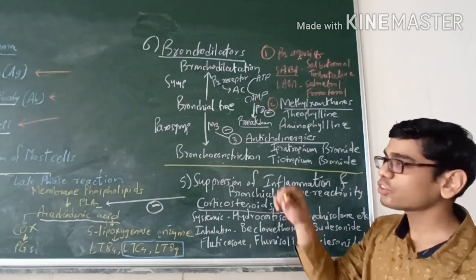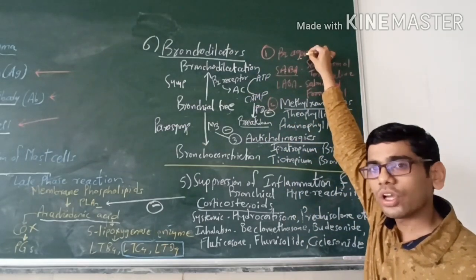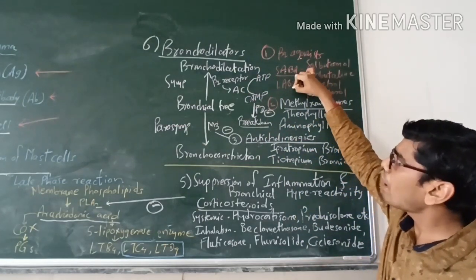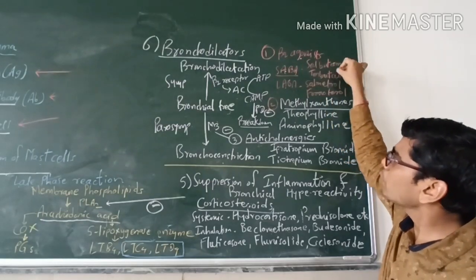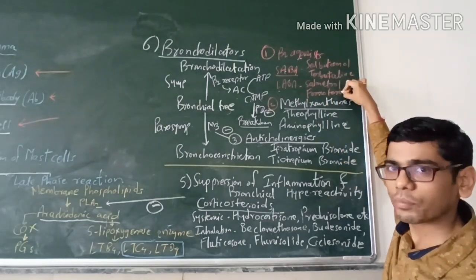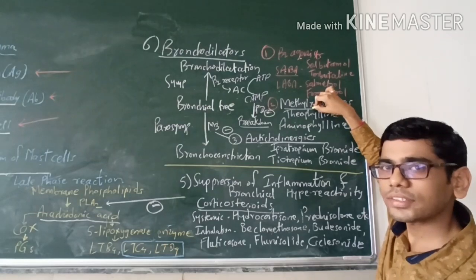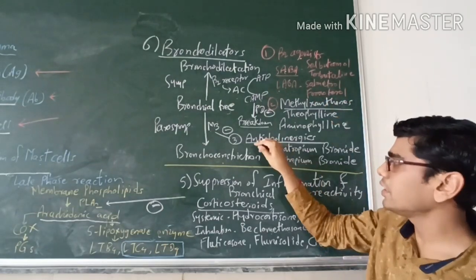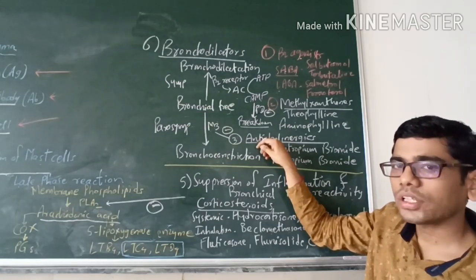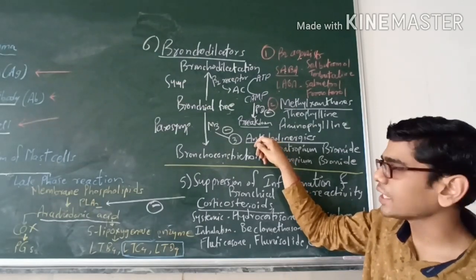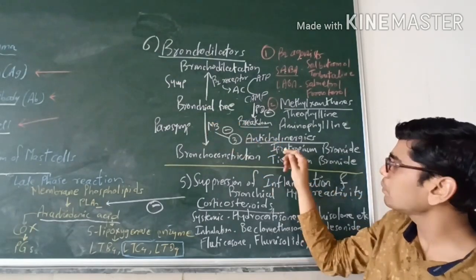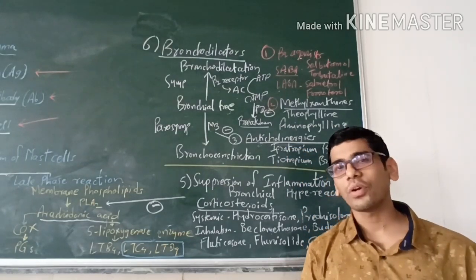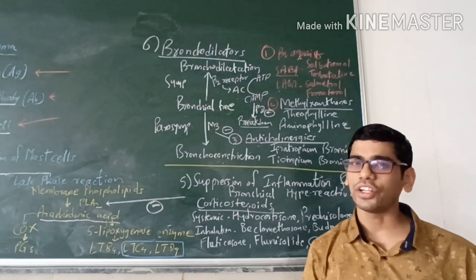So there are three classes of drugs. Beta 2 agonists, which mimic the dilator neurotransmitter: SABA and LABA, short acting salbutamol and terbutaline, long acting salmeterol and formoterol. Second are the methylxanthines, which are directly acting bronchodilators, theophylline and aminophylline. And third, those blocking the constrictor neurotransmitter acetylcholine by inhibiting the M3 receptor, ipratropium bromide and tiotropium bromide. So this is all about the bronchial asthma classification and the treatment approach.